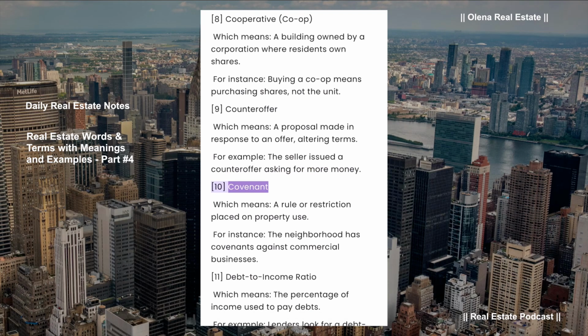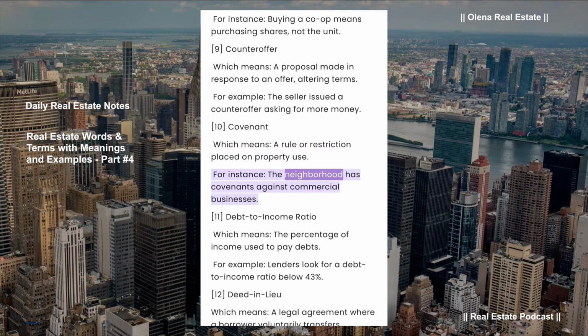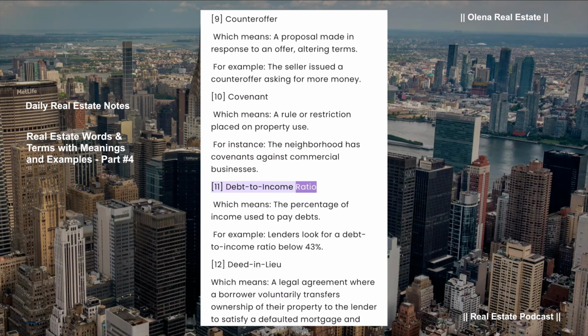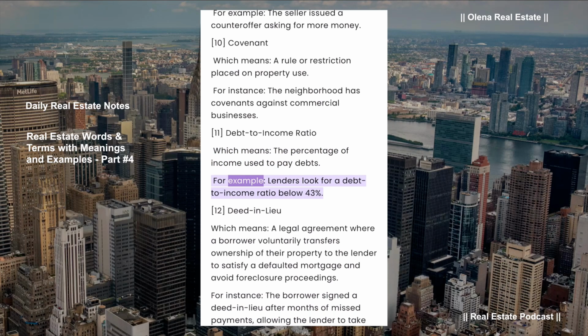Covenant, which means a rule or restriction placed on property use. For instance, the neighborhood has covenants against commercial businesses. Debt-to-income ratio, which means the percentage of income used to pay debts. For example, lenders look for a debt-to-income ratio below 43%.